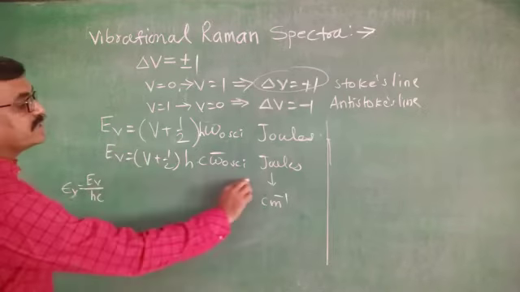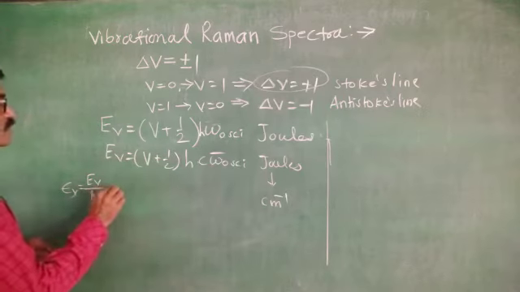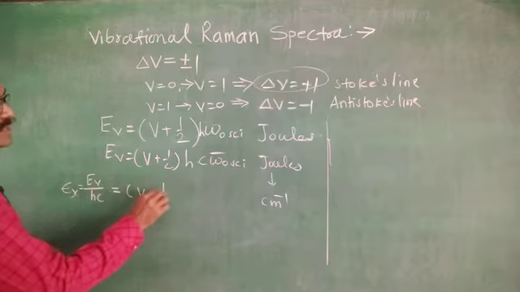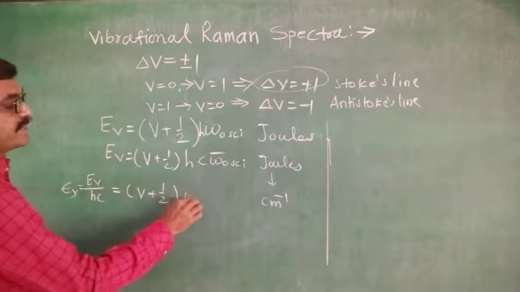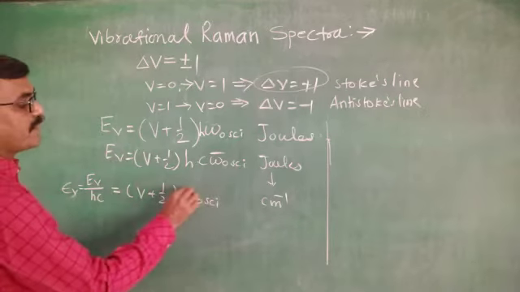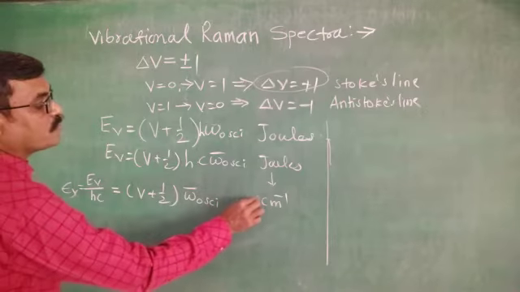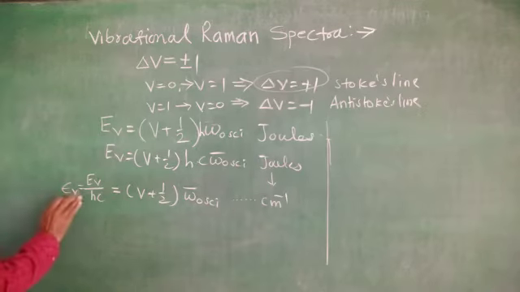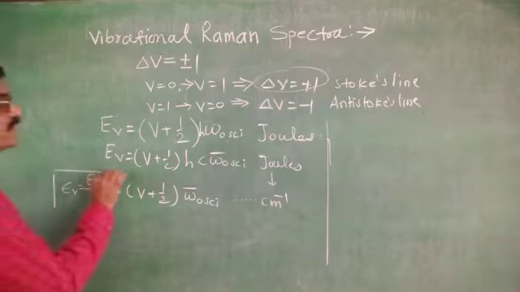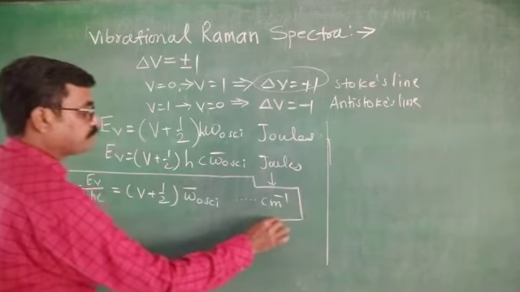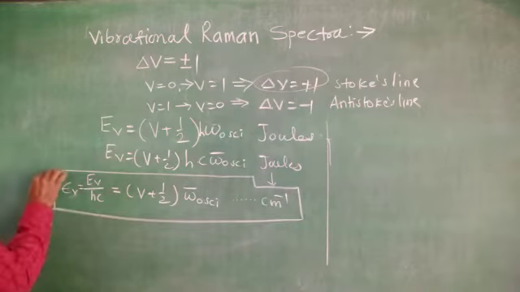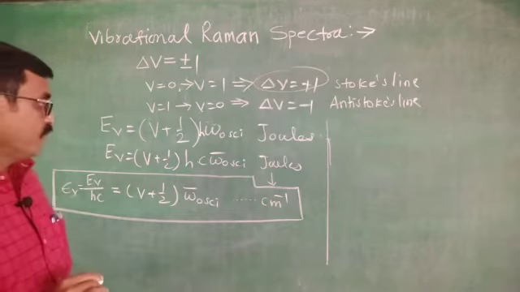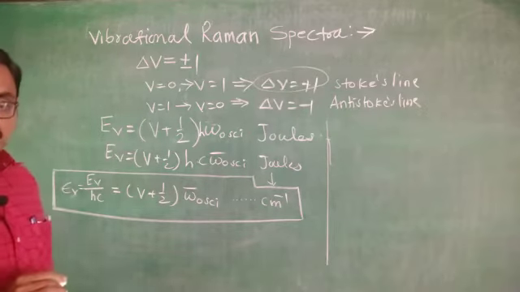Means divide this through by hc. Then you will get (V plus half), the hc cancels, and it will be omega bar of oscillation so many centimeter inverse. This is the vibrational energy of a pure vibrational Raman spectra.